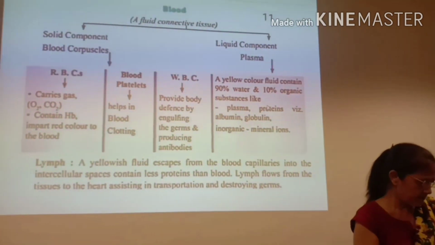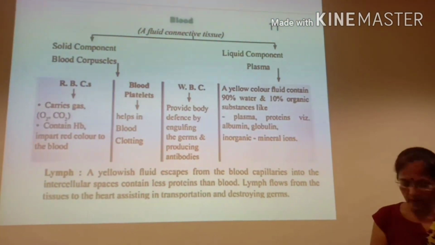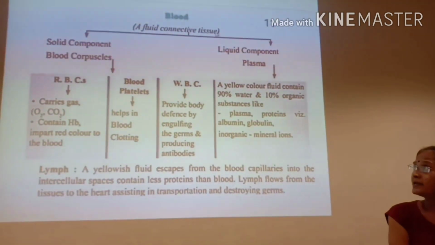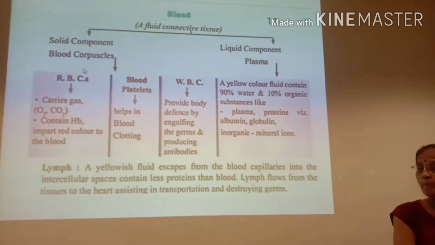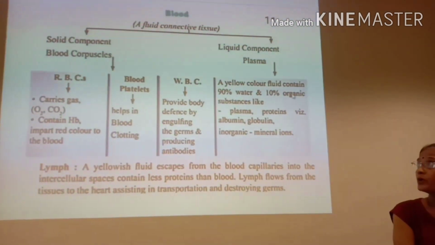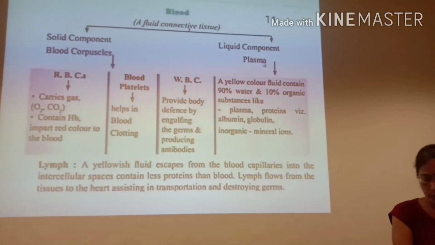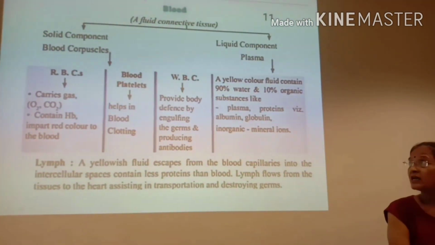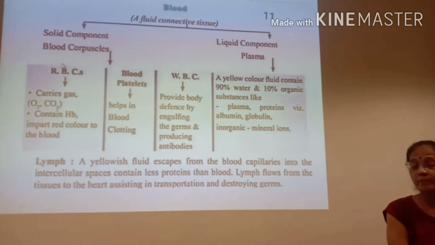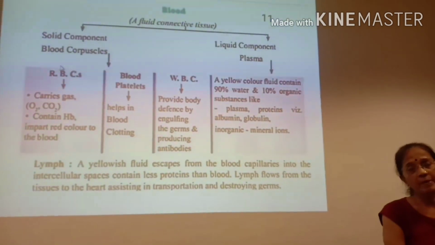Let's see the next slide. Here we can see that blood consists of a solid component and a liquid component. Here you can see the liquid component. The solid component consists of the blood corpuscles.